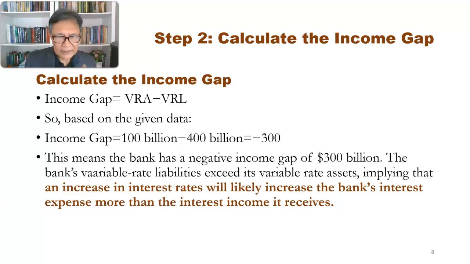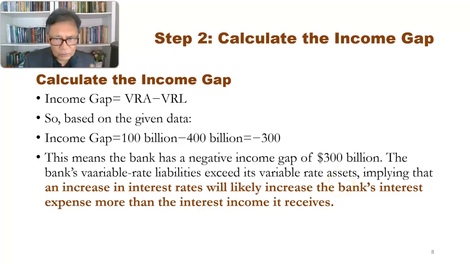So the VRL exceeded the VRA, implying that any increase in interest rate will likely increase the bank interest expense more than the interest rate income the bank receives. So meaning that the interest rate expense will increase more than the interest rate revenue. For Islamic bank, the cost of deposit will increase more than the profit revenue.